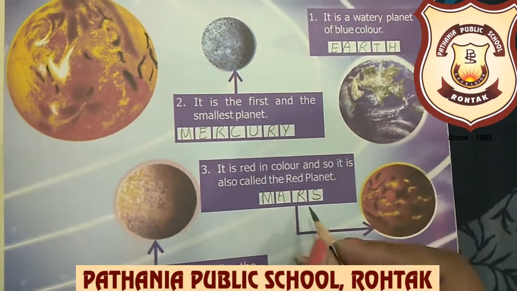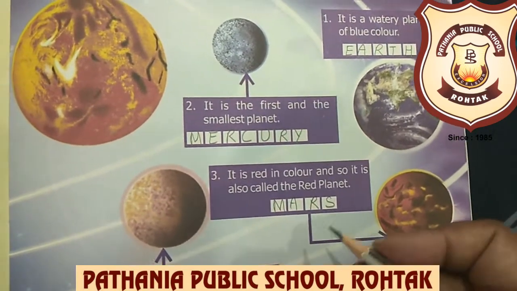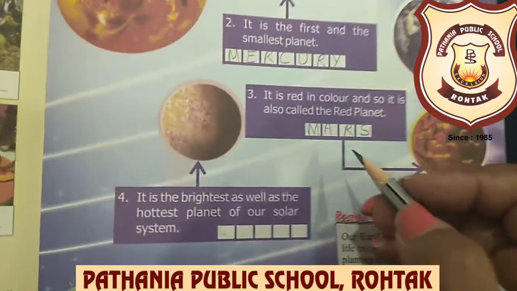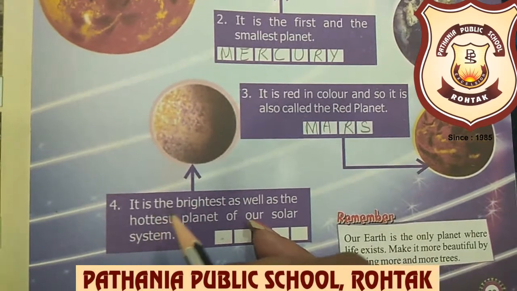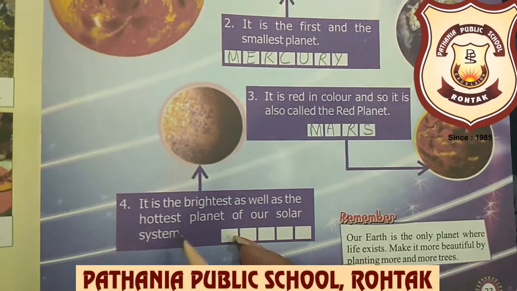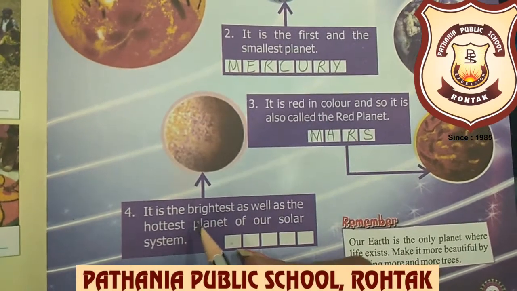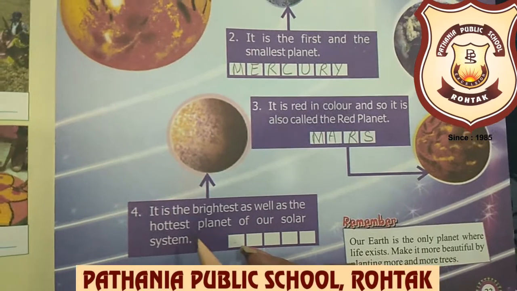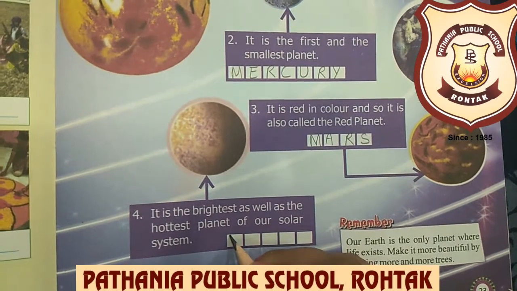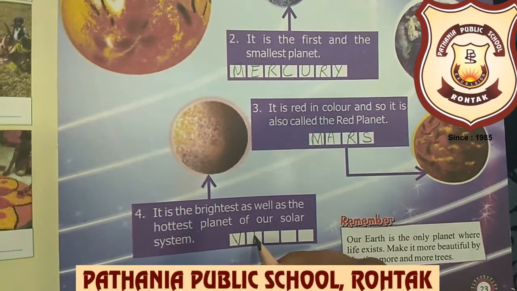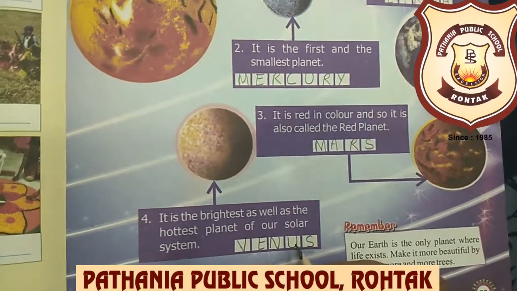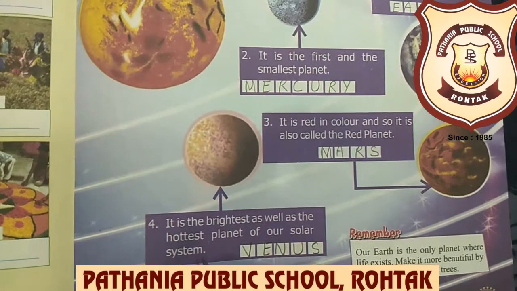M-A-R-S, Mars. Now today you got an important information that Mars is also known as the red planet. Now the fourth clue: it is the brightest as well as the hottest planet of our solar system. Yes beta, this is the brightest as well as the hottest planet of our solar system. Which planet is this? Yes, this is Venus. V-E-N-U-S. Venus is the hottest planet of our solar system.